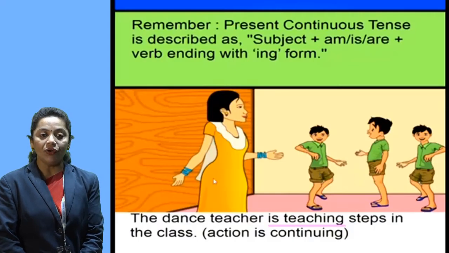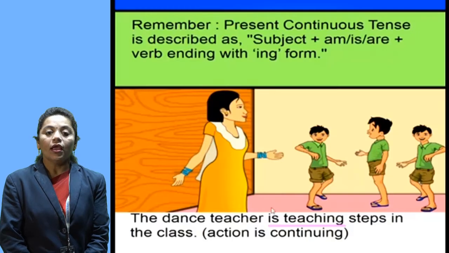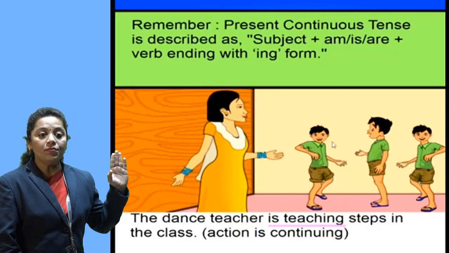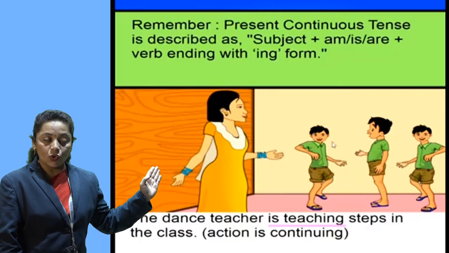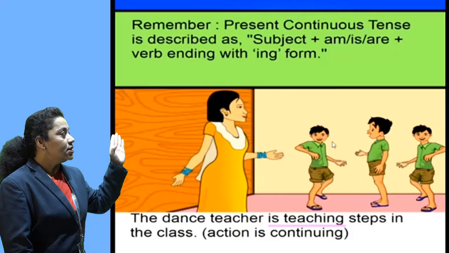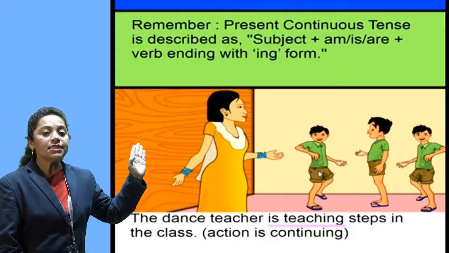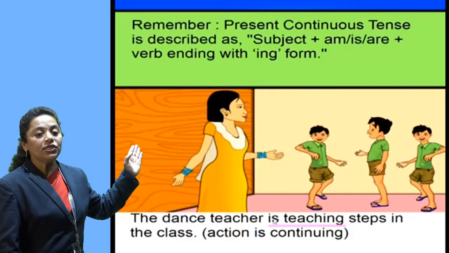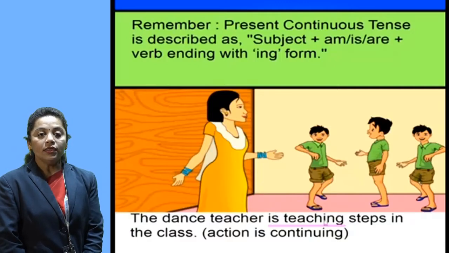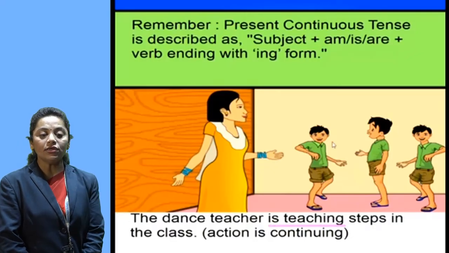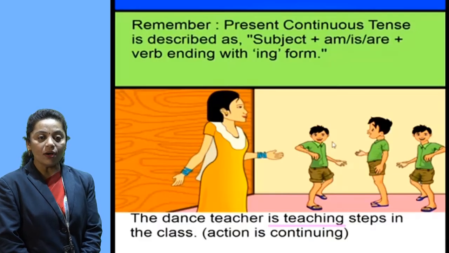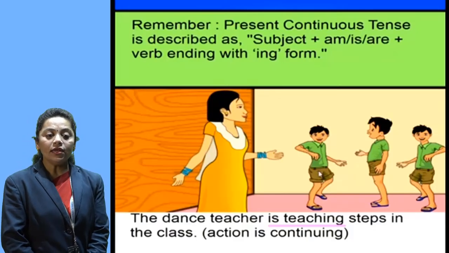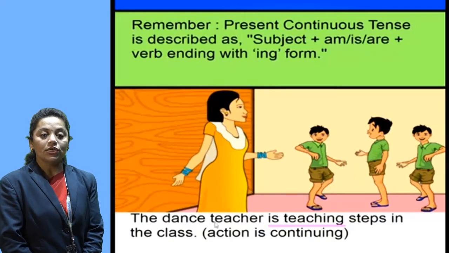Here the action is continuing, which is happening in the present. First comes the dance teacher, which is the subject, then comes the helping verb. The helping verb can be is, am, or are. So here comes the helping verb is, and then the verb teach with ing, and last the object.